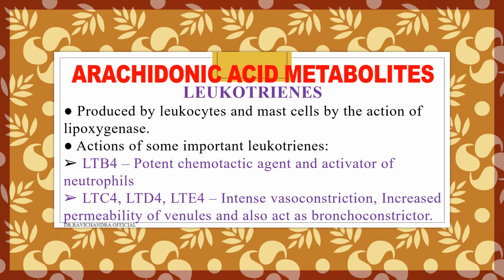So leukotriene B4 is a potent chemotactic agent. LTC4, D4, E4 are bronchoconstrictors, vasoconstrictors, and promote increased vascular permeability.